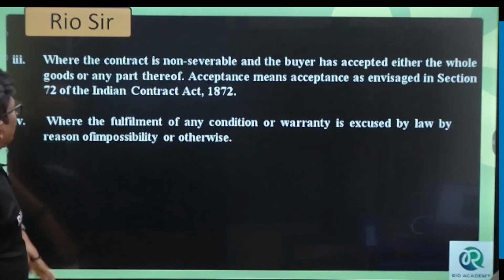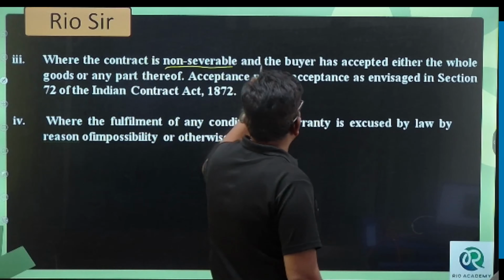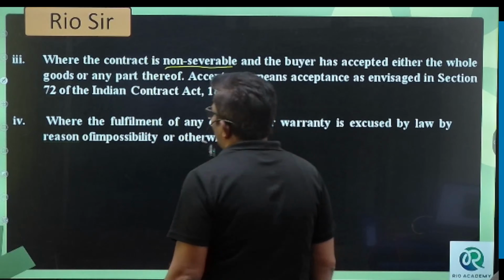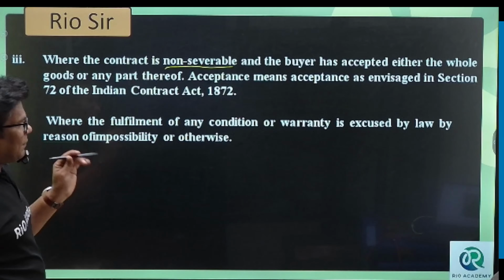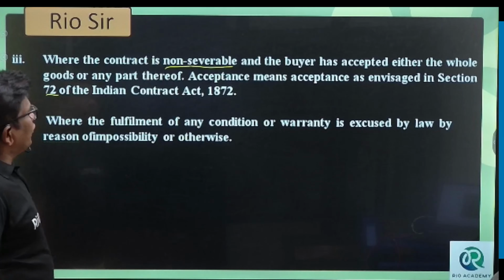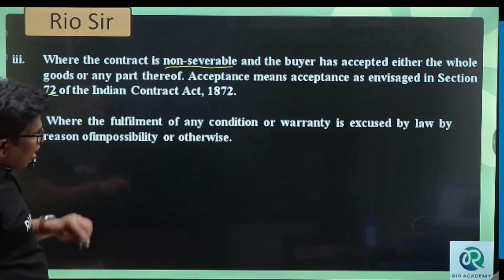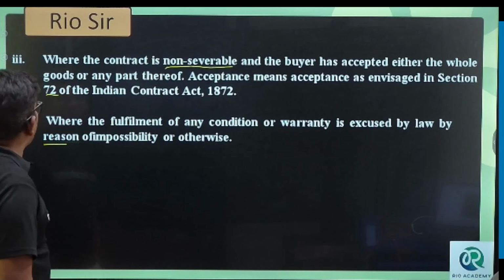Next, where the contract is non-severable and the buyer has accepted either the whole of the goods or part of them. Acceptance means acceptance as envisaged in Section 72 of the Indian Contract Act. Also where the fulfillment of any condition or warranty is excused by law by reason of impossibility of performance.